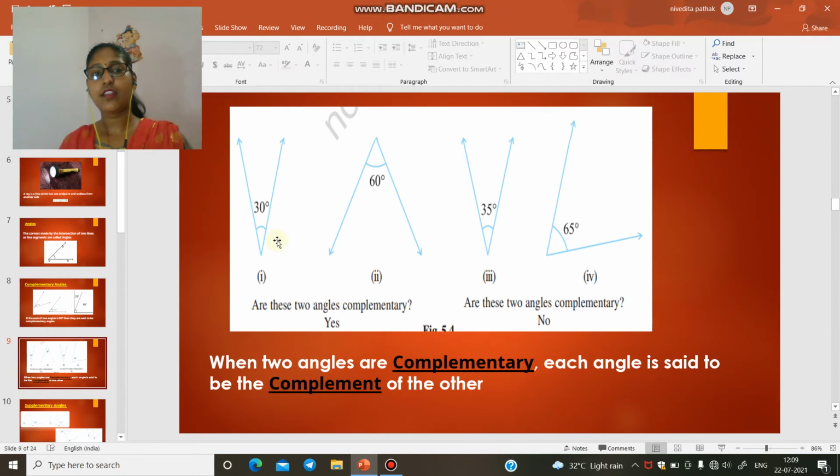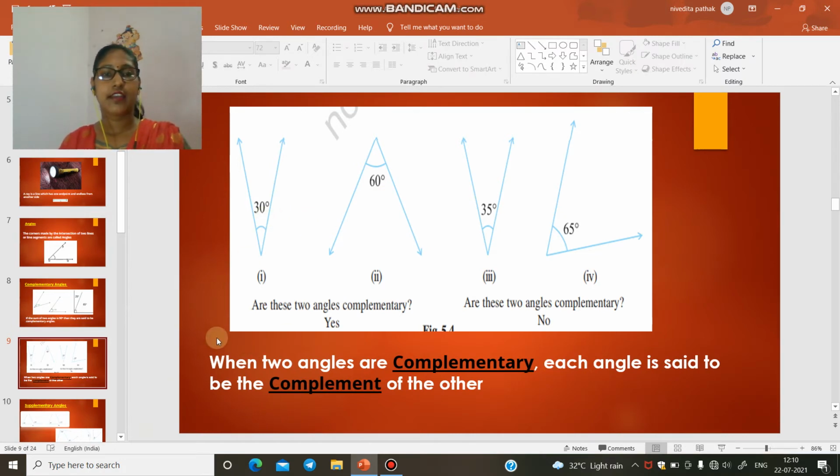Okay. So in this first figure, we have 30 and 60. When we add both of them, we get 90 degrees. So they are an example of complementary angles. But in this figure, when we add 35 and 65 degrees, we get 100 degrees. It is not equal to 90 degrees. It is greater than 90 degrees. So they are not complementary angles. When two angles are complementary to each other, each angle is said to be a complement of the other. It means 30 is a complement of 60 and 60 is a complement of 30.